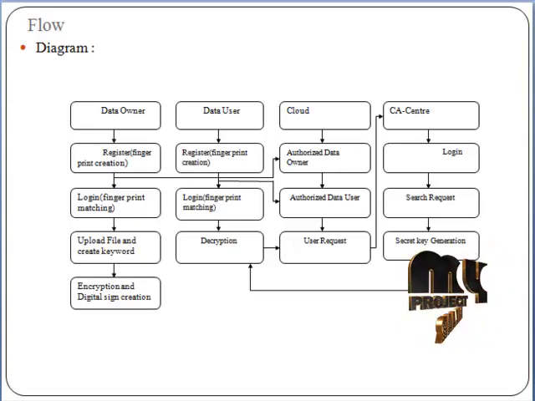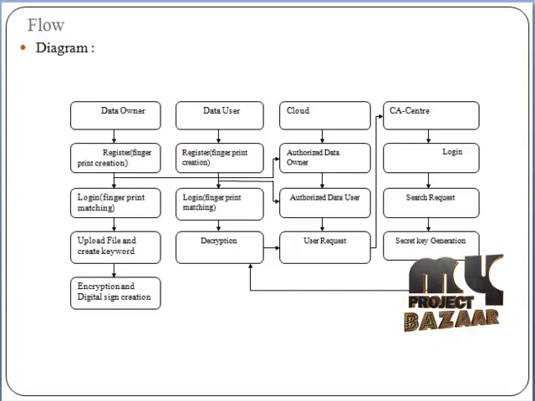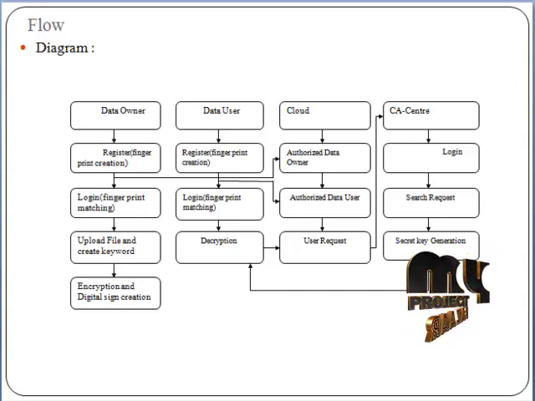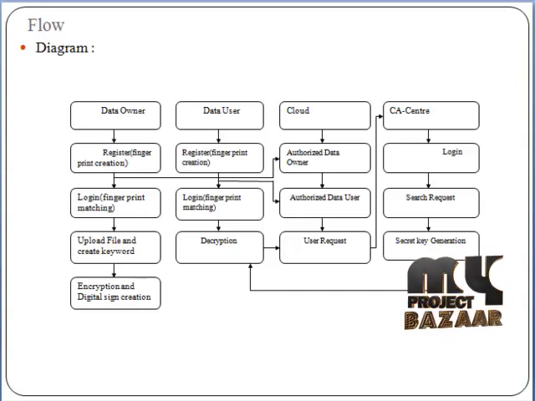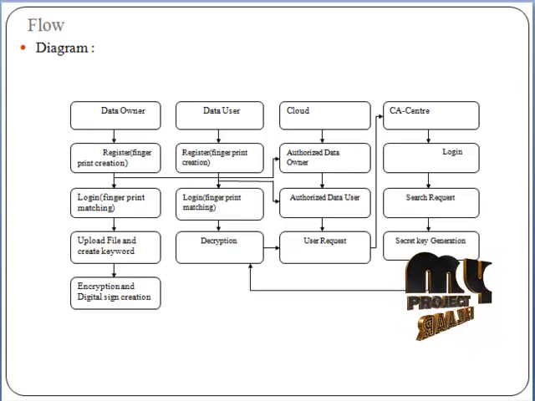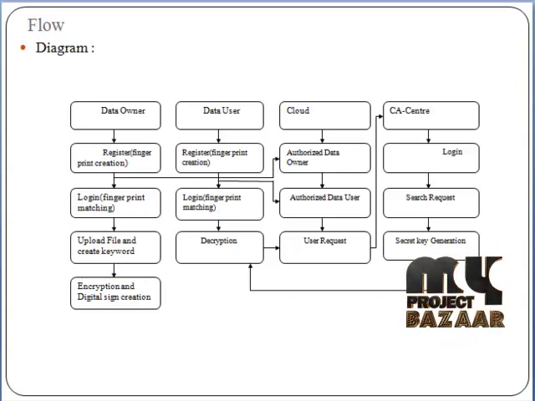The data owner first registers, creates a fingerprint, and logs in. If the owner's fingerprint matches, the file is uploaded. Otherwise, if the fingerprint does not match, the file is not uploaded. There are three stages for safely encrypting a file: first authentication, then fingerprint matching, and the digital sign creation.